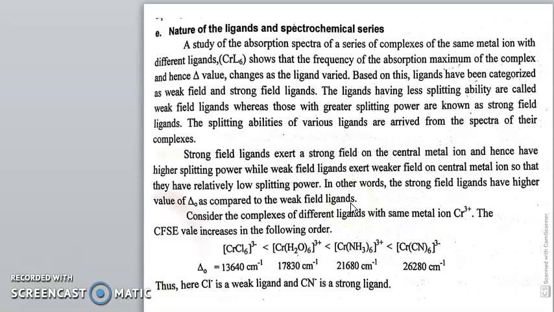In other words, strong field ligands have a higher value of delta octahedral as compared to weak field ligands.